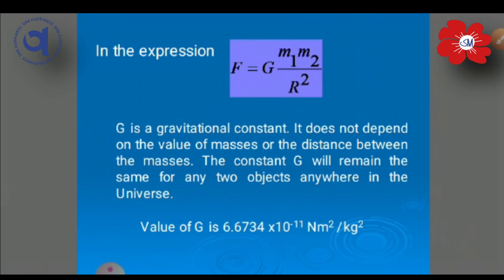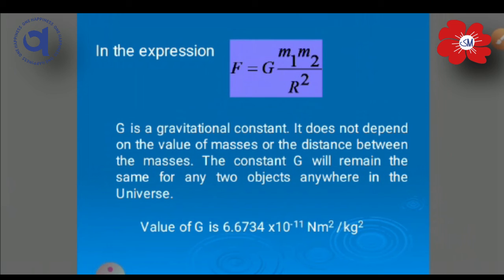On that one sentence is written for this formula also, that the constant G will remain the same for two objects anywhere in the universe. Meaning the value of G will be constant wherever you are in the universe. Whatever the place, that doesn't affect it, so G's value is 6.6734 into 10 raised to minus 11 Newton meter square per kg square.